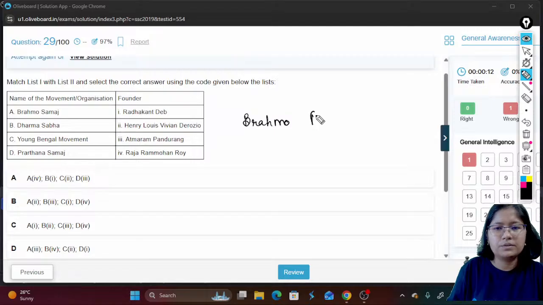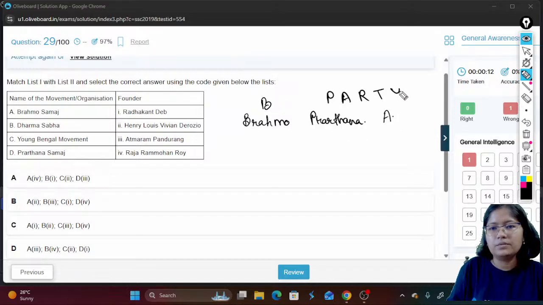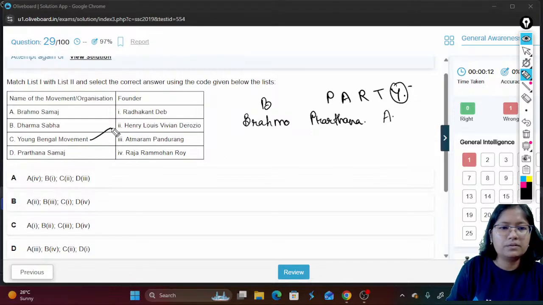Brahmo Samaj, Prarthana Samaj, Young Bengal movement, you can select this one.